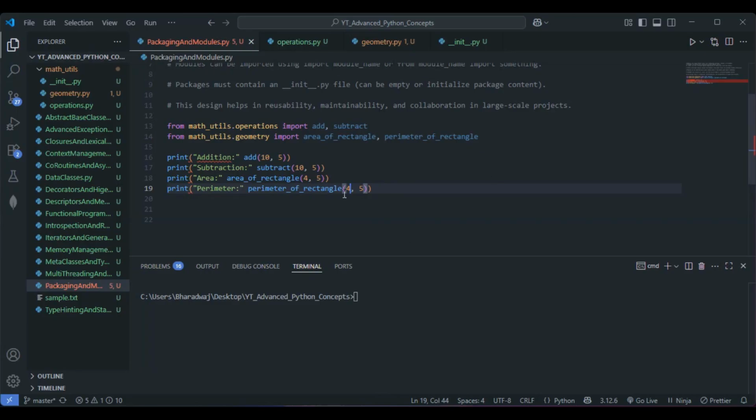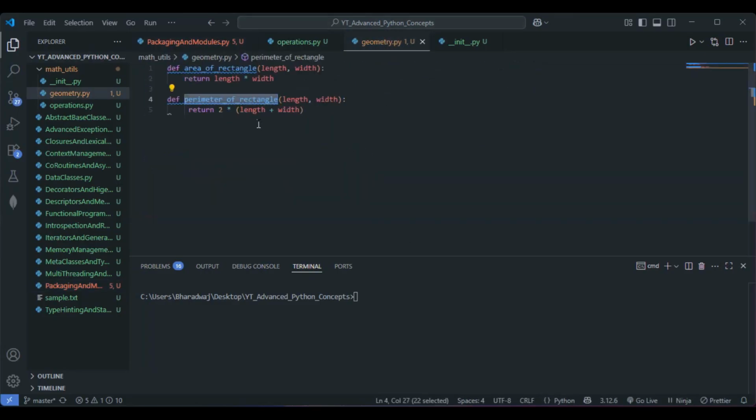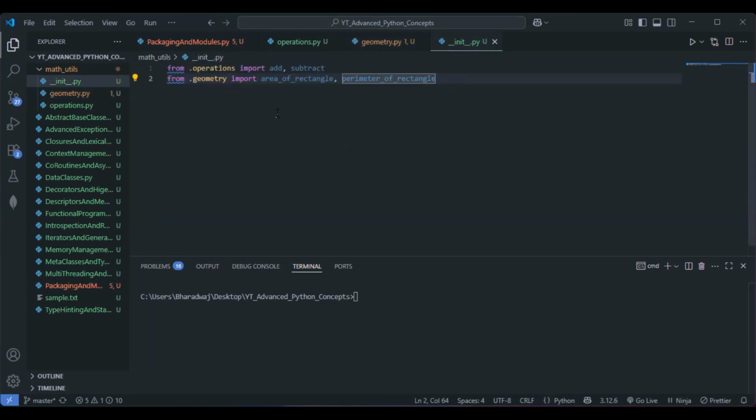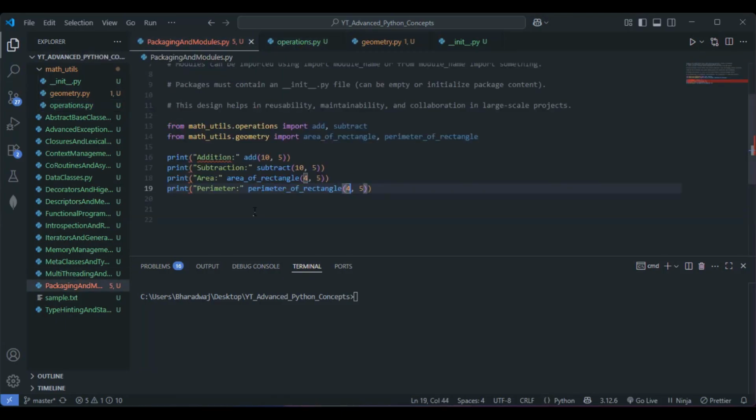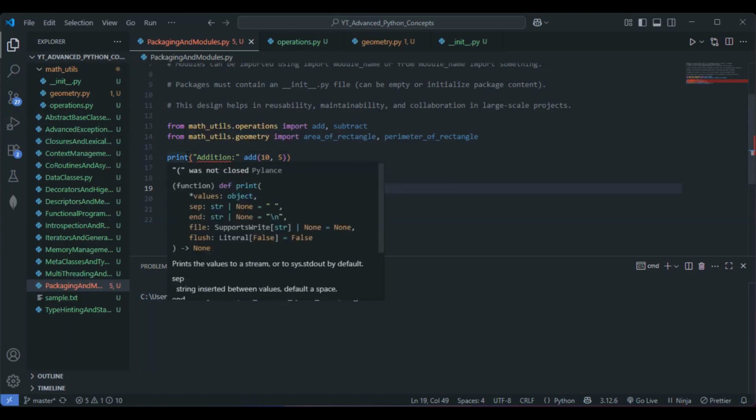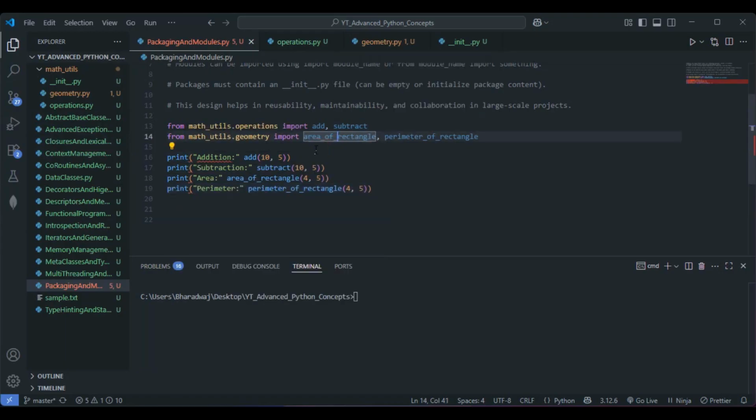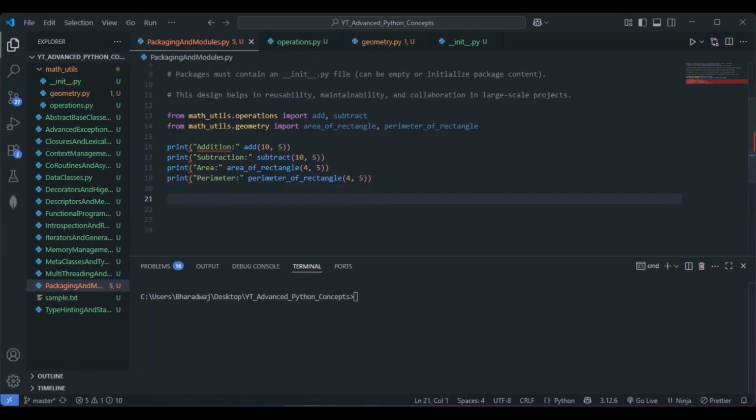Accordingly, with the formula we have to get 18: 2 into length plus width, right? So 2 into 9 will be 18. We have to get the output 18. So we are done with this. What error are we getting here? Was not closed. This is closed here, right? So what is the problem? This is fine, man.